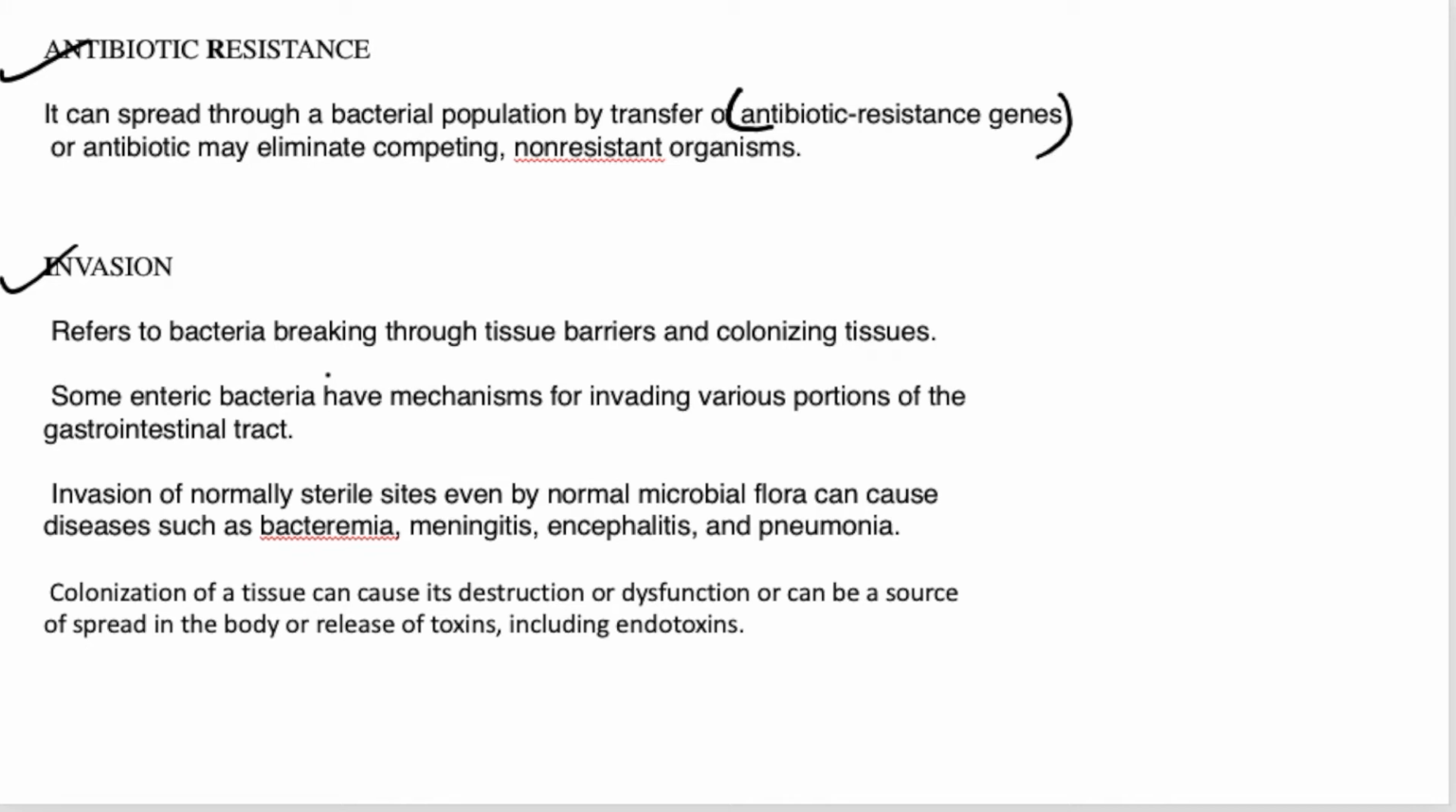Invasion refers to the bacteria breaking through the tissue barriers and colonizing the tissue. Some enteric bacteria have mechanisms of invading various portions of the GIT, right? Invasion of normally sterile sites, even by normal microbial flora, can cause diseases like bacteremia, meningitis, encephalitis, and pneumonia, like Neisseria meningitidis and Streptococcus pneumoniae. Colonization of tissue can cause its destruction or dysfunction, or can be a source of spread in the body or release of toxins called endotoxins, right?